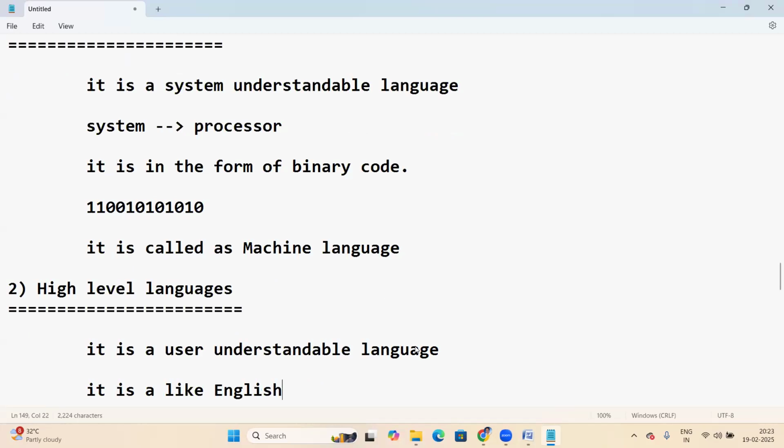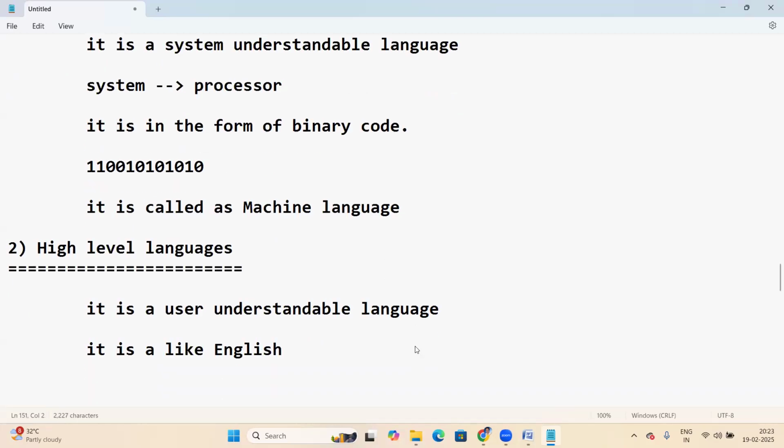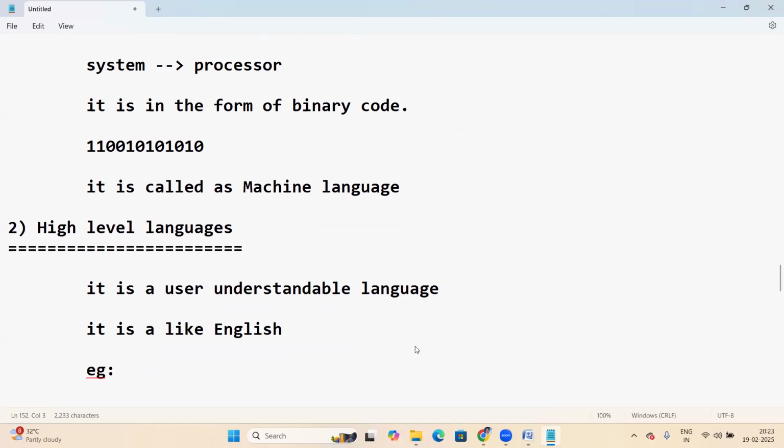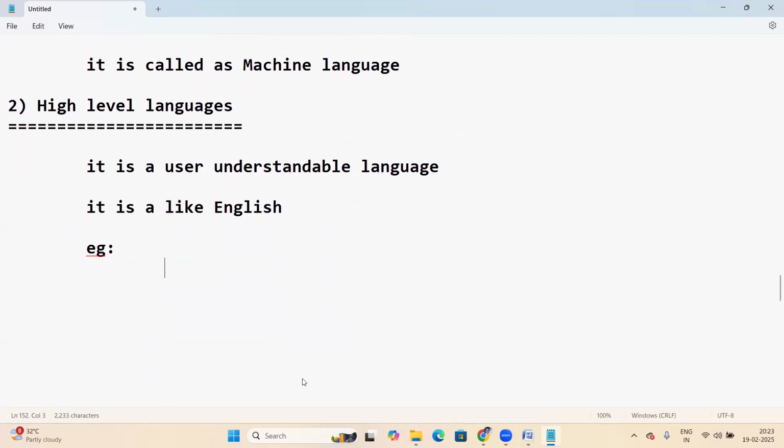High level language examples: Java is a high level language. Next, C and C++, and Python are high level languages. So Java, C, C++, Python are high level languages. Java code looks like English, C and C++ programming look like English, and Python code looks like English, right? So these are high level languages.